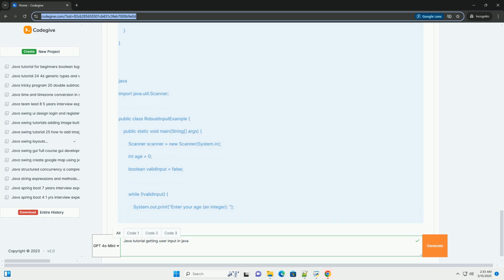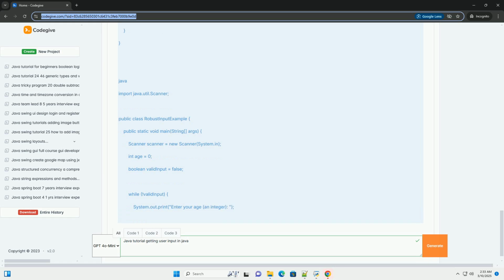3. Reading the age. int age = scanner.nextInt reads an integer value entered by the user and stores it in the age variable. 4. scanner.nextLine after nextInt. Important, this is a crucial step. nextInt reads the integer but doesn't consume the newline character, \n, that is left in the input stream when the user presses enter.